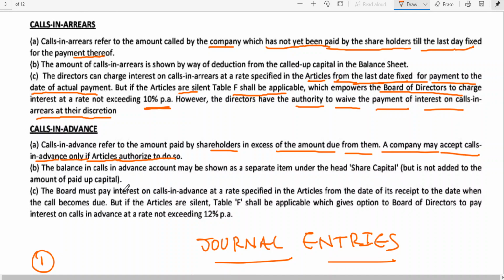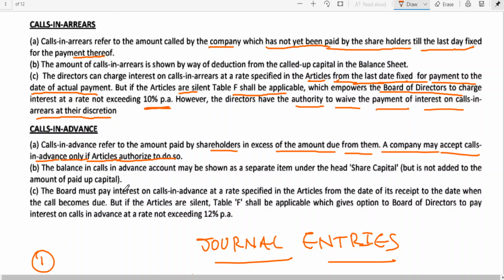See, calls in advance: without making the call, the shareholder voluntarily came forward and made a payment. When that is the case, that cannot be added to share capital unless you call. Then if you pay, that can be added to share capital. Without calling the money, the shareholder themselves has paid voluntarily, then it cannot be added to share capital.